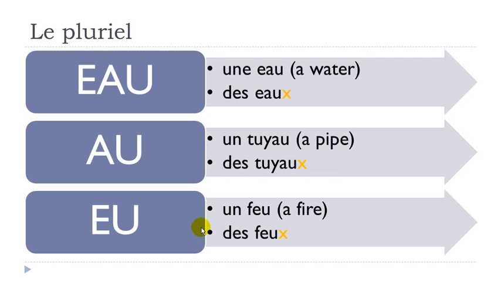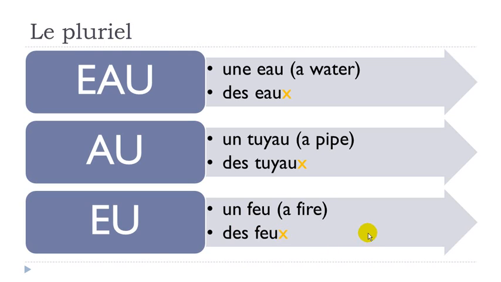So let's take one example. Un feu, and basically the same rule. You don't put S, but you will put X instead, and then you don't pronounce it. Des feux. Un feu, des feux.